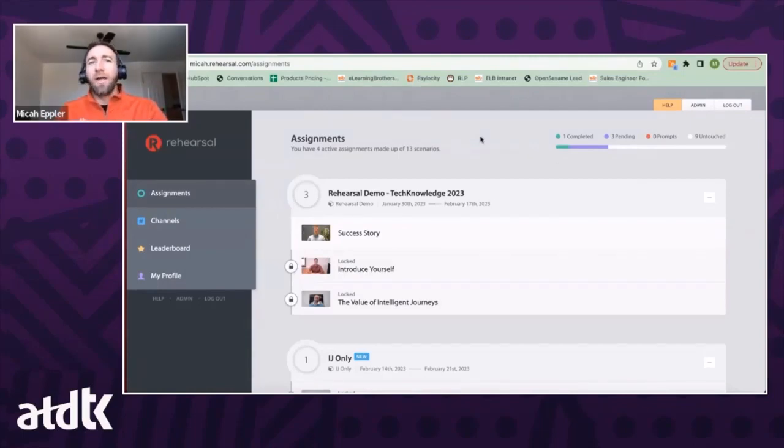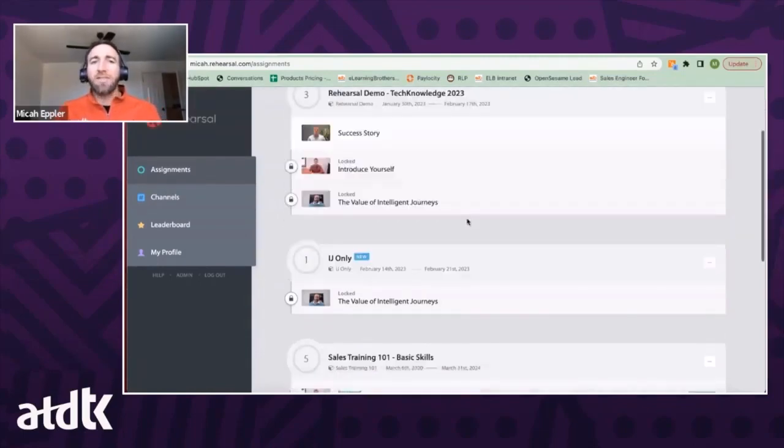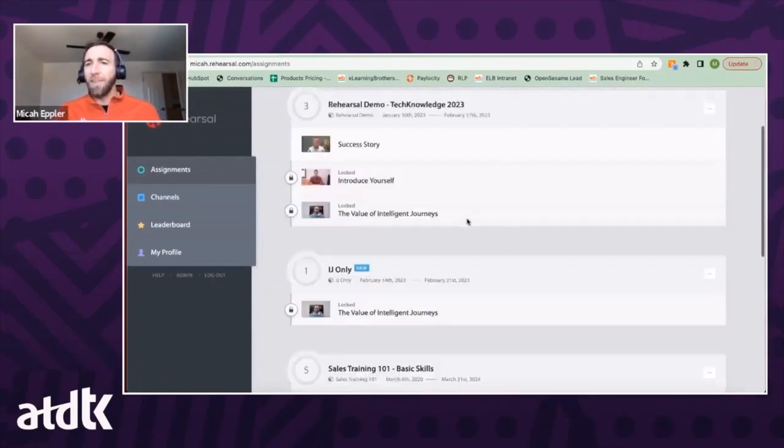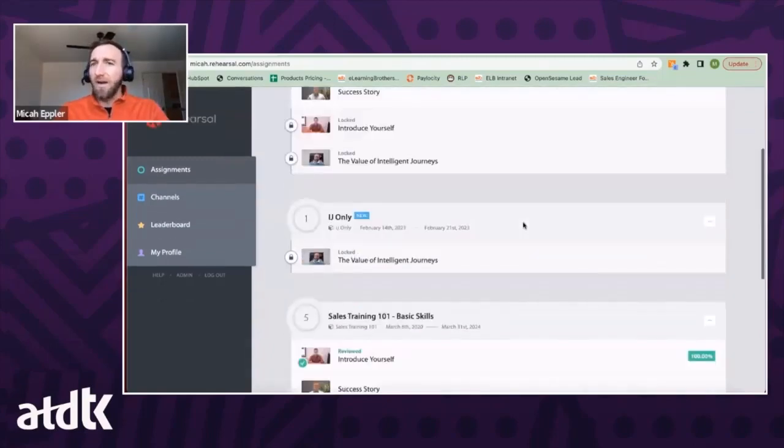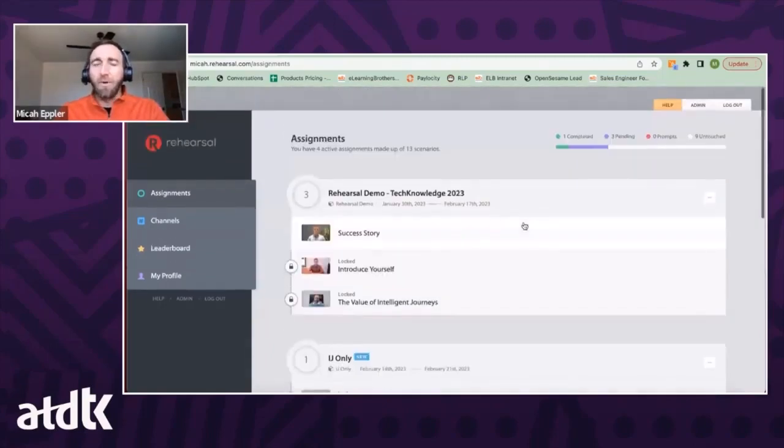right? So I'm a learner, and as you can see here, I've got some assignments that have been given to me based on my role within the organization, based on where I'm at within my training. Maybe we've identified some areas of improvement, and these assignments have been pushed out to me a la carte by my manager, my district manager, or something of that nature. But these are the assignments that have been assigned to me as a learner here in the platform.